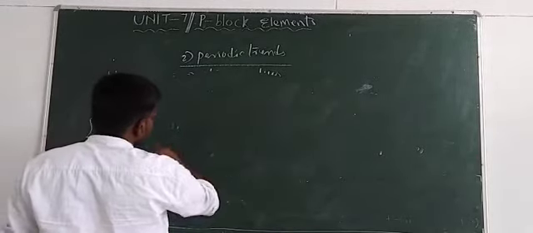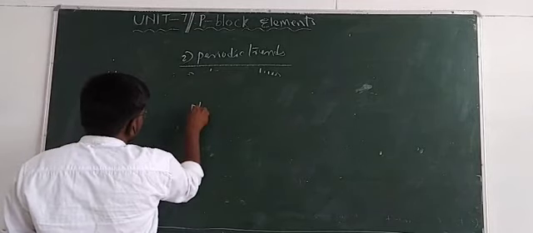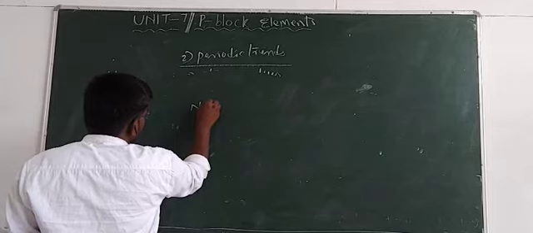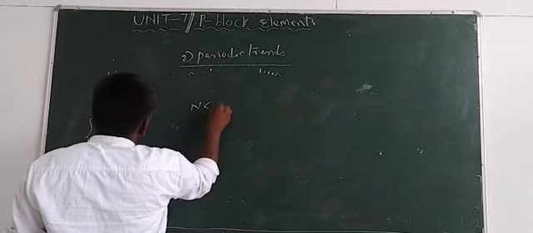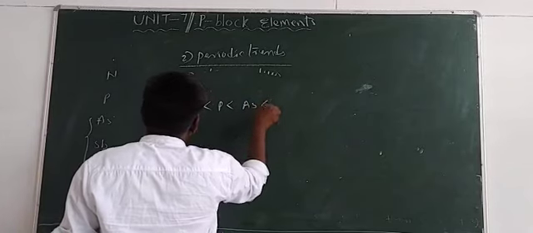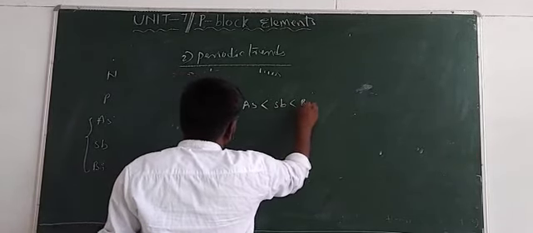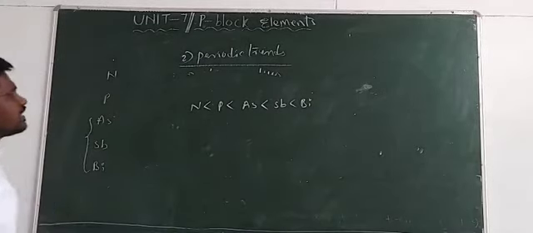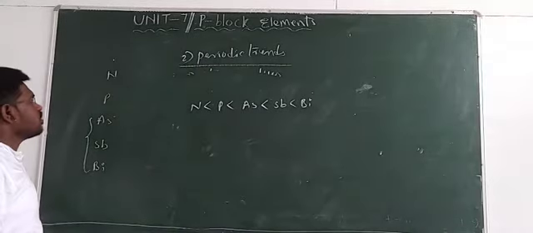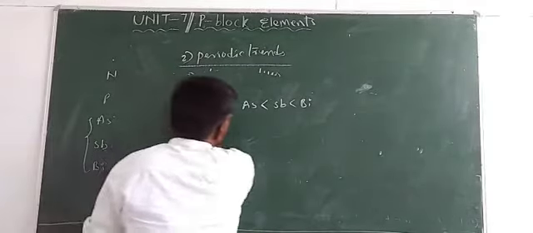Now we can write the increasing order of atomic radius like this. Nitrogen has a smaller size than phosphorus. Phosphorus has a smaller size than arsenic. Arsenic has a smaller size than antimony. Antimony has a smaller size than bismuth. So this is the increasing order of atomic radius of the 15th group elements.